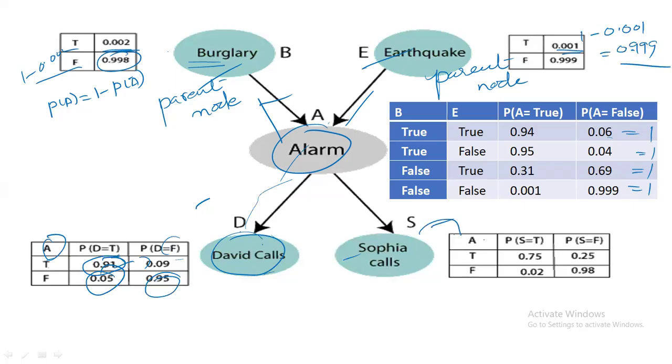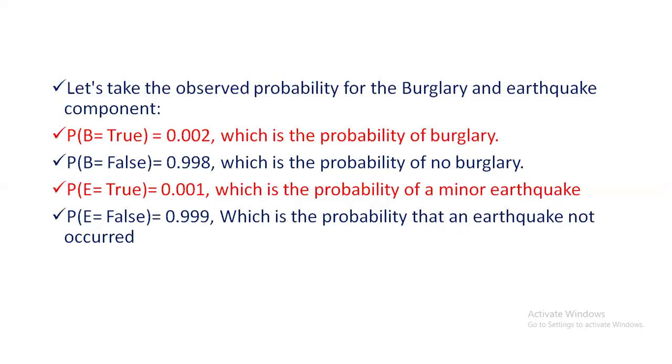And here Sophia calls, the alarm has been running. If it's true, the value is 0.75, and if the alarm is false, Sophia calls is true with 0.25... no, if the alarm is not happening and Sophia calls, the value is 0.02, and false means 1 minus 0.02, which is 0.98. By making use of this table, we'll solve the problem.